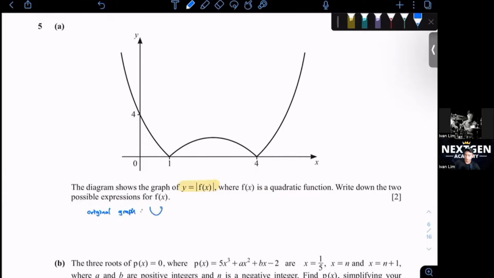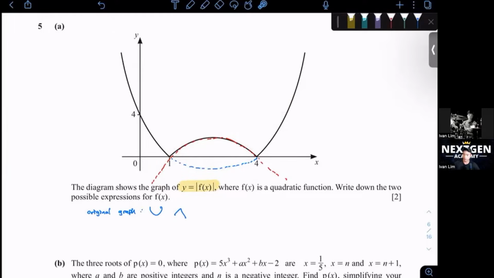It can be a smiley face or a sad face, because both would give you something similar like this. If it's a smiley face, let's follow this blue color dotted line. If the original is a sad face, let's follow this red color dotted line. As you can see, both also, if I modulus it, the negative will become positive. Here, for the smiley face, this negative part will become positive. Okay, so this is the first thing that you all need to know.